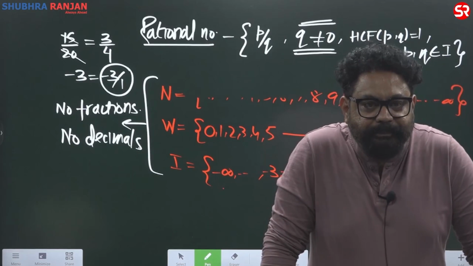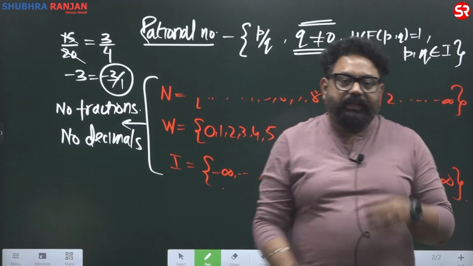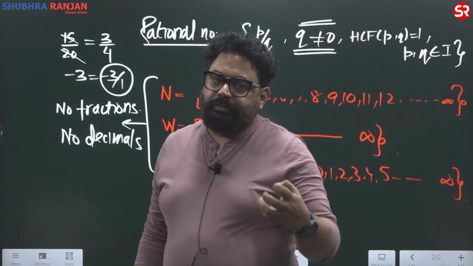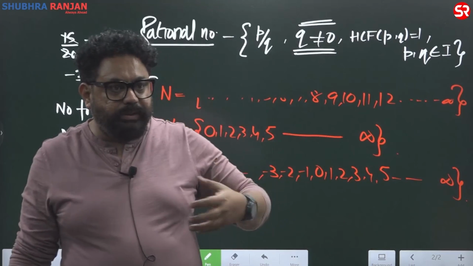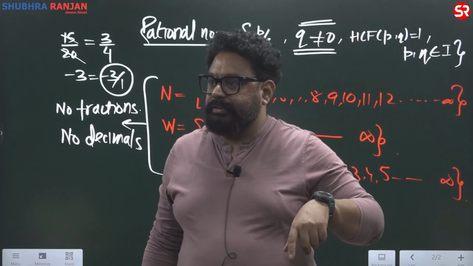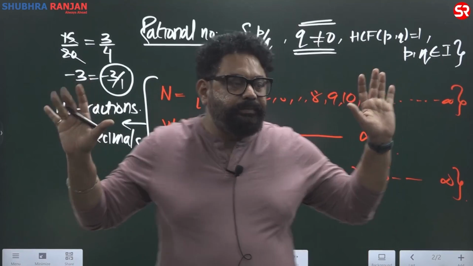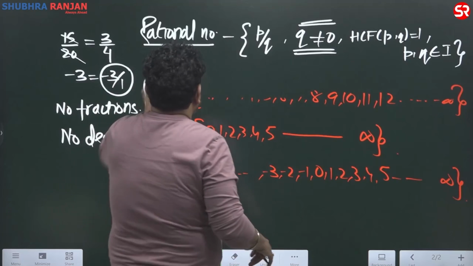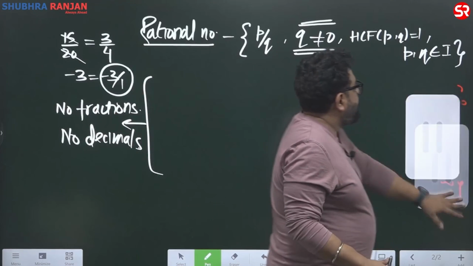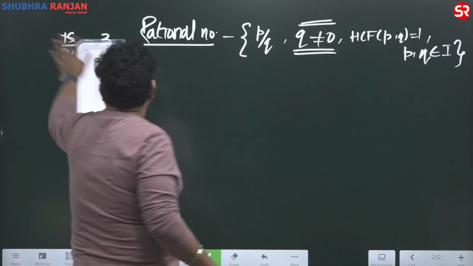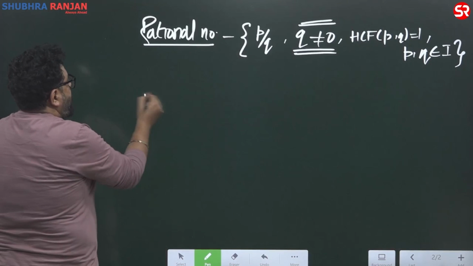Ab clear hai? Now, we have spoken about natural. Natural से whole, whole से integers, integers से rational. Is it clear? यहाँ तक सबको? Guys, is it clear? Great. Then comes irrational.